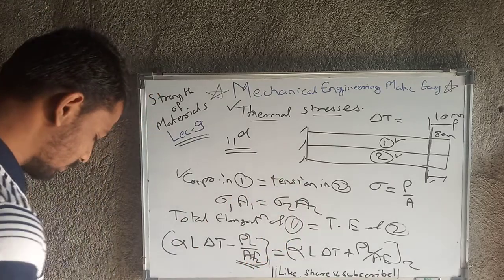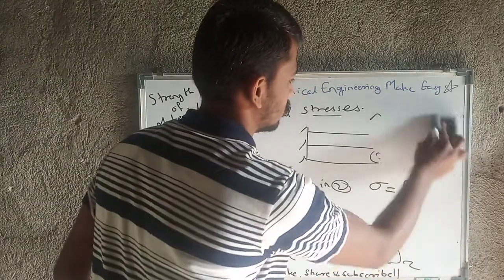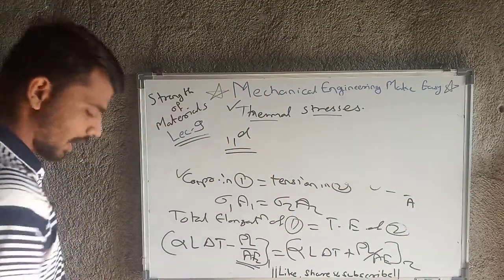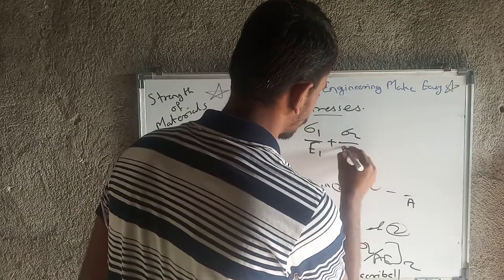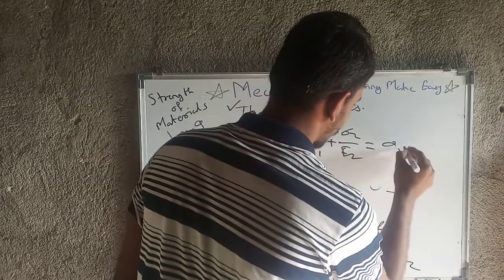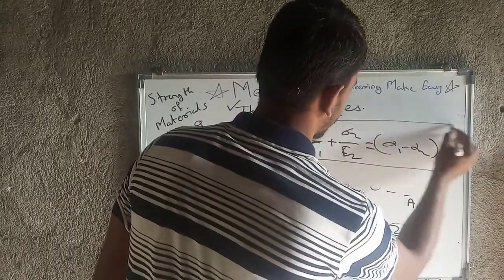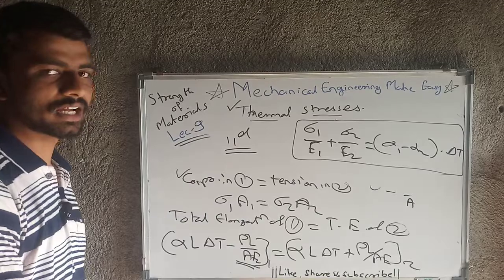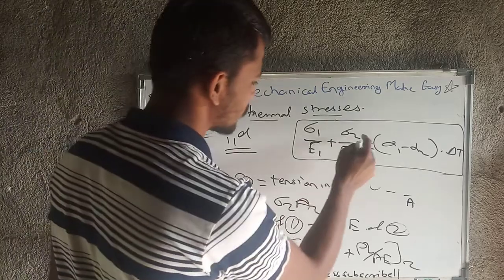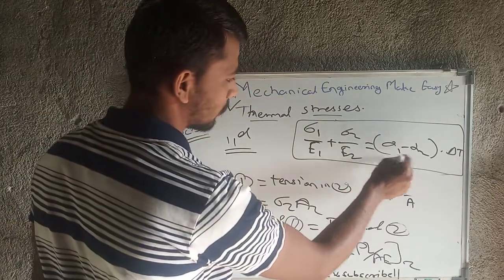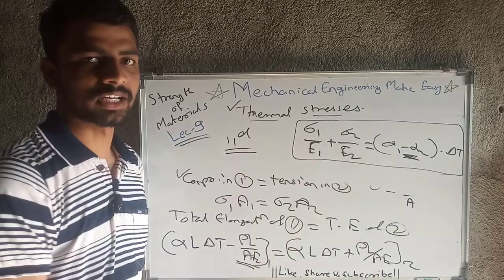So ultimately this equation will be transformed to another equation, and that equation will be sigma 1 upon E1 plus sigma 2 upon E2, which is equal to alpha 1 minus alpha 2 into delta T. Okay, by substituting sigma equal to force per unit area, then we will get sigma 1 upon E1 plus sigma 2 upon E2, which is equal to alpha 1 minus alpha 2 into delta T. Again, this sign is going to vary according to which material is in compression and which material is in tension.